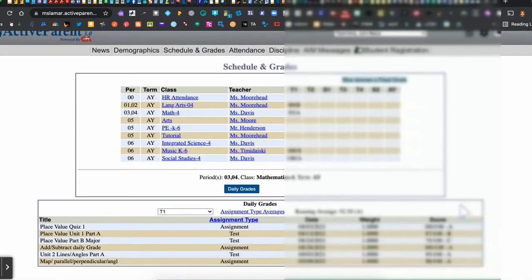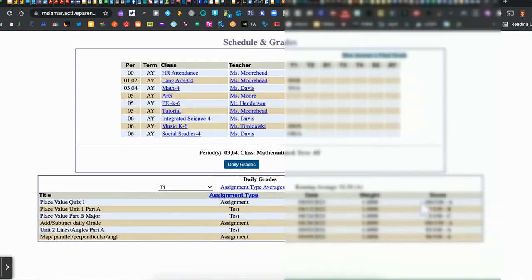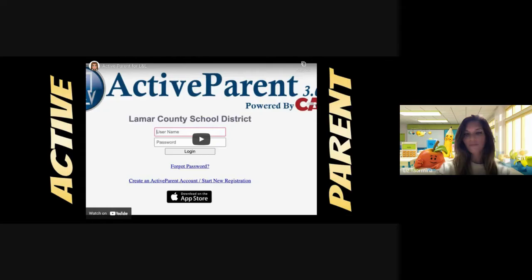Now you say, well, what happens when I notice that, for an example, an assignment has a 1 listed here? What you would then, of course, notice is the average has dropped very low. Well, a 1 means that the student needs to make that assignment up. If the student has a 0, that means that they did not complete the assignment in the time frame that was allowed by the teacher. But a 1 means that they can still make that assignment up. And that would definitely be an assignment you would want to communicate with your student about.